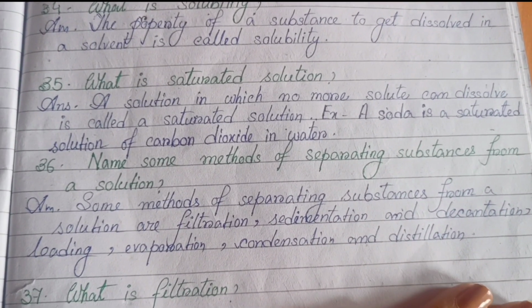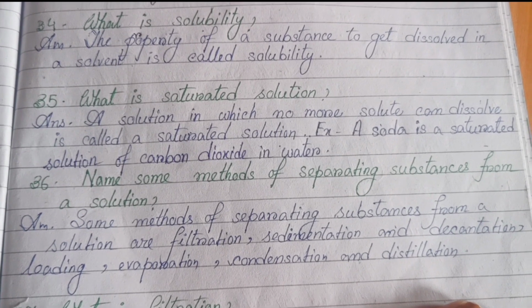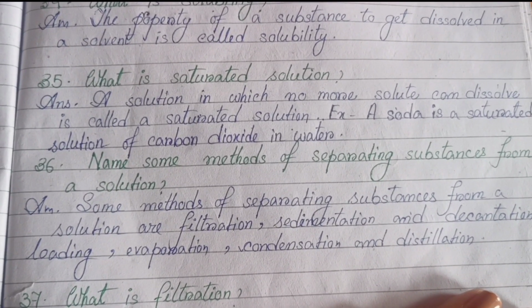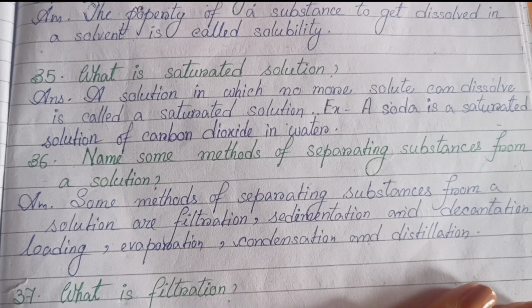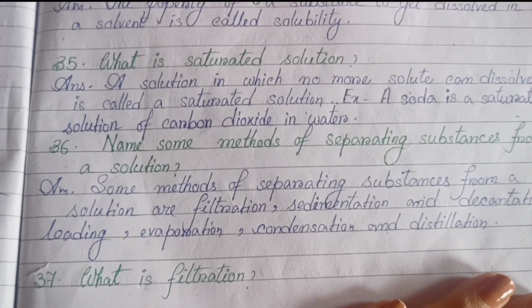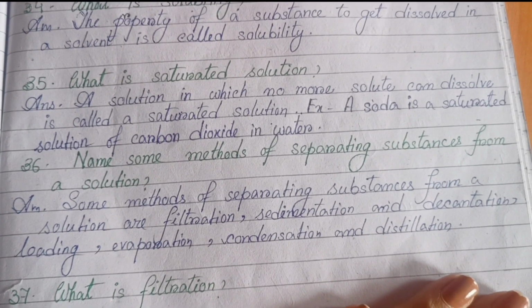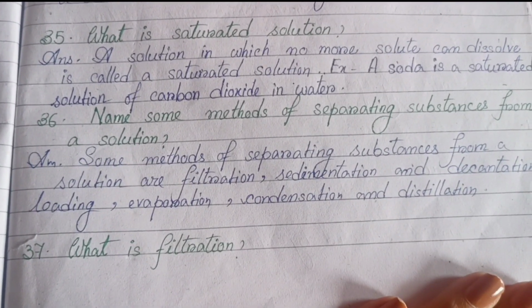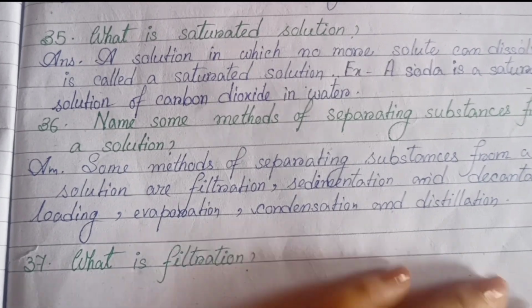36. Name some methods of separating substances from a solution. Some methods of separating substances from a solution are filtration, sedimentation and decantation, loading, evaporation and condensation, and distillation. 37. What is filtration?